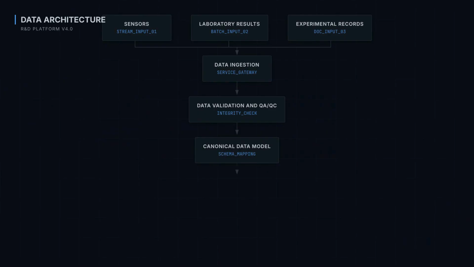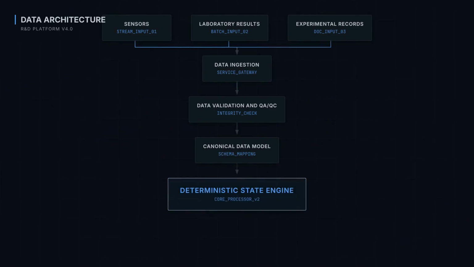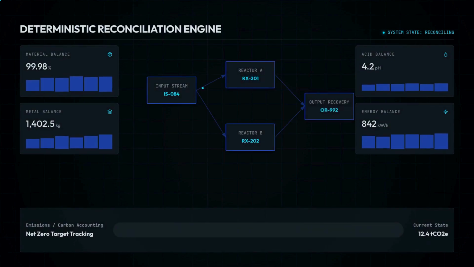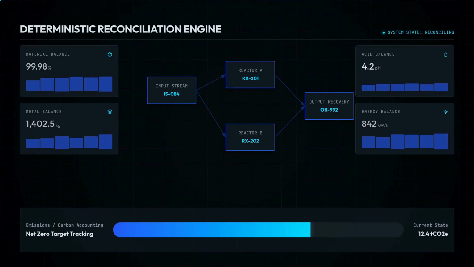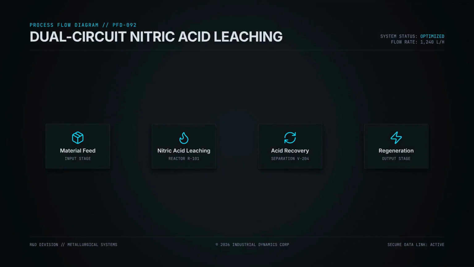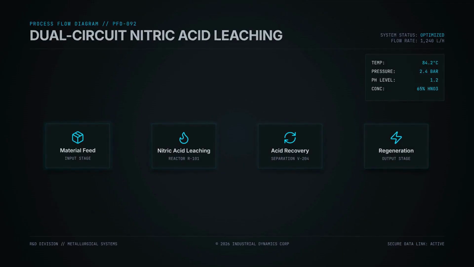The system validates the data, applies a canonical data model, and passes the validated observations into a deterministic state engine. The AI and deterministic engine reconciles material, metal, acid, and energy balances while maintaining process, emissions, and carbon accounting states. This creates a living digital representation of the dual-circuit nitric acid leaching process.